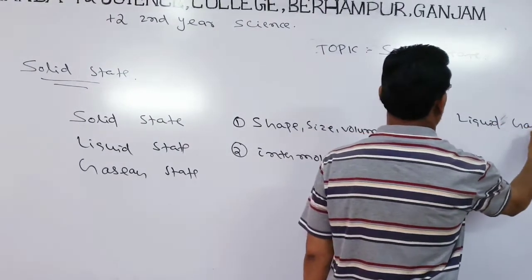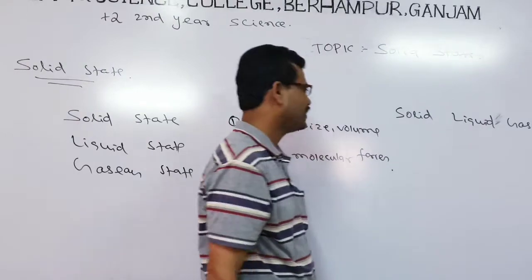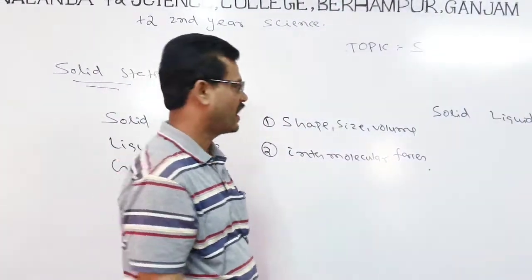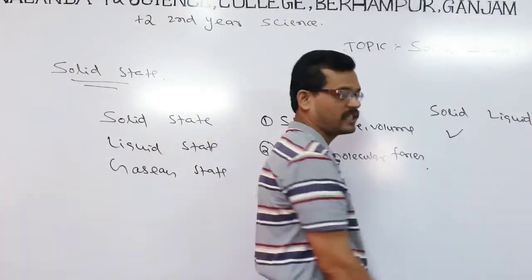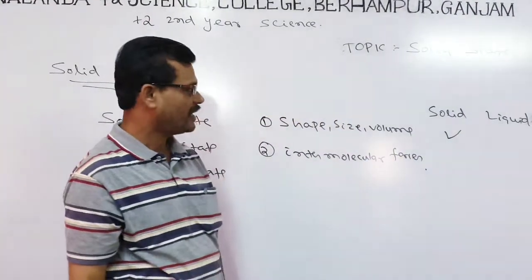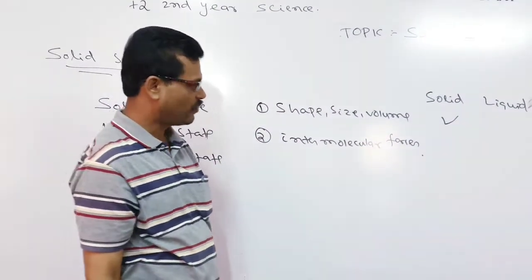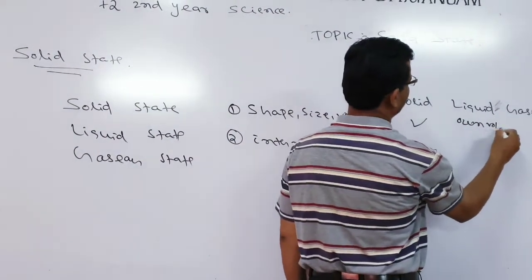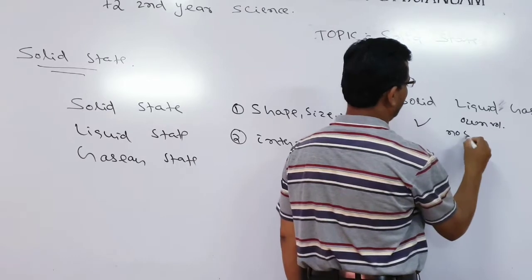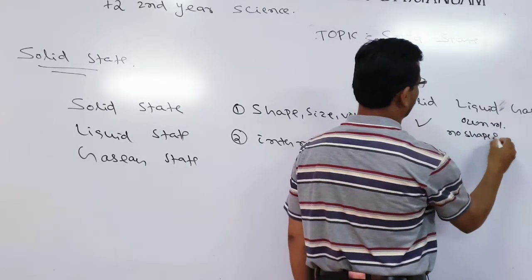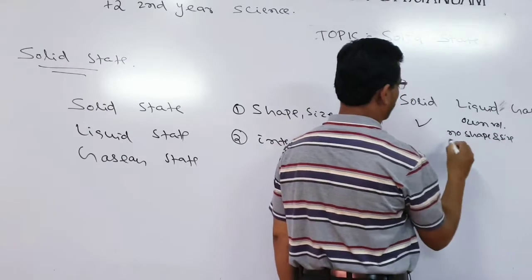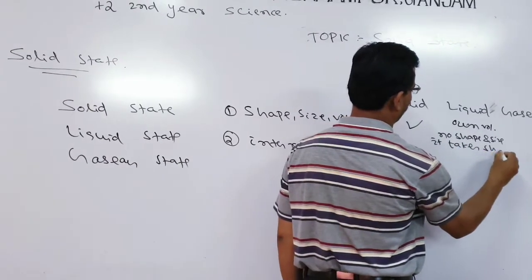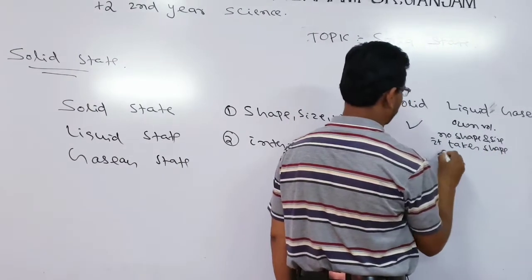In the solid state, a matter possesses shape, size and volume. Everything is there in the solid state. But in the liquid state, it has volume, but there is no shape and size. It takes the shape and size of the container.